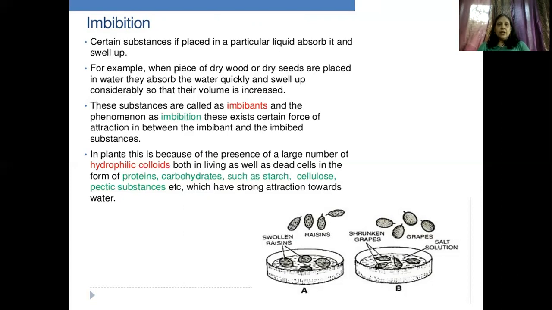Okay, so here both in living as well as dead, in the form of proteins, carbohydrates such as starch, cellulose, pectin substances which have strong attraction towards water. So all these substances have a lot of affinity towards water. So you will find that they will swell up because of absorbing water.